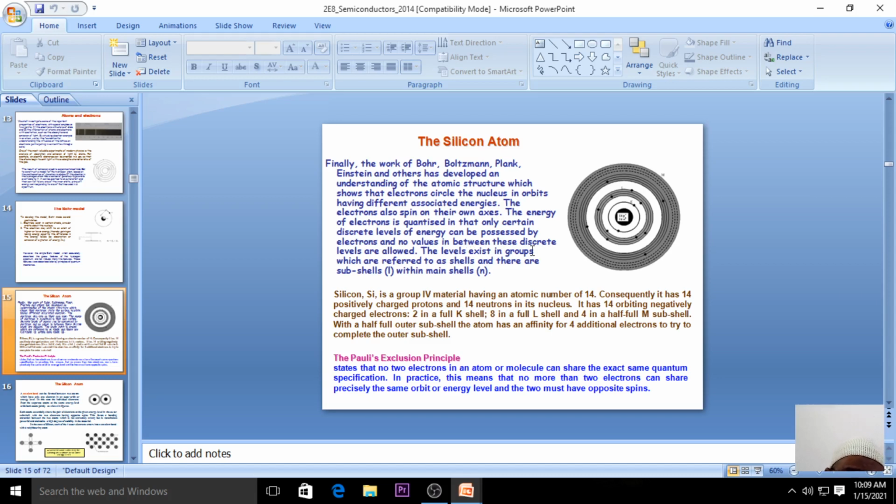Now we need to understand the Pauli exclusion principle, just as previous knowledge. The Pauli exclusion principle says that no two electrons in an atom or a molecule can share the exact same quantum number or quantum specification. So there will be no more than 2 electrons in a particular orbital, right?